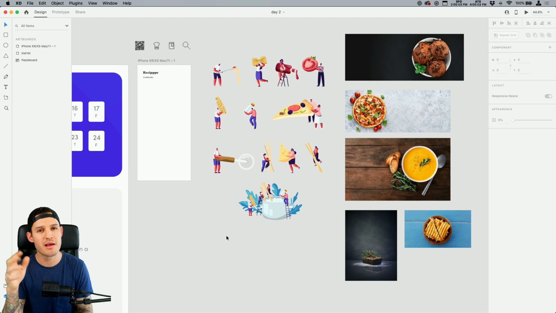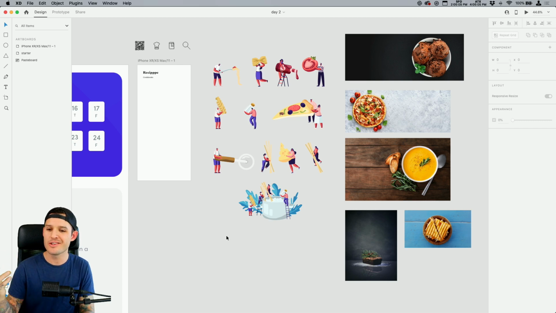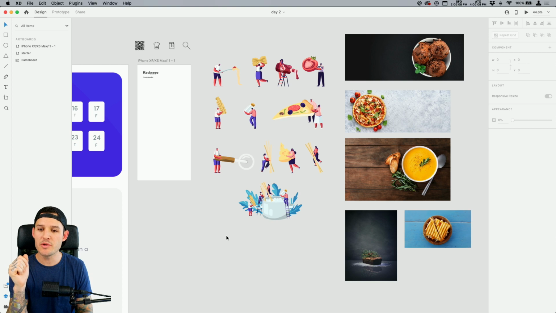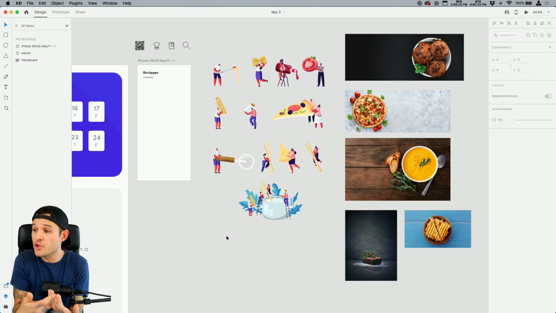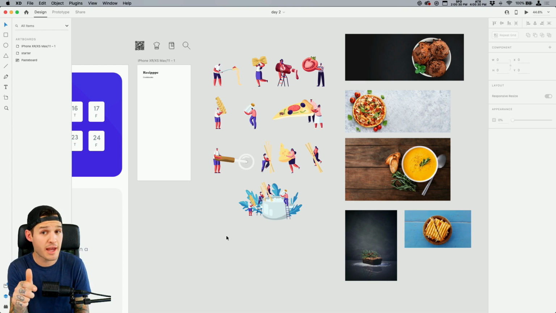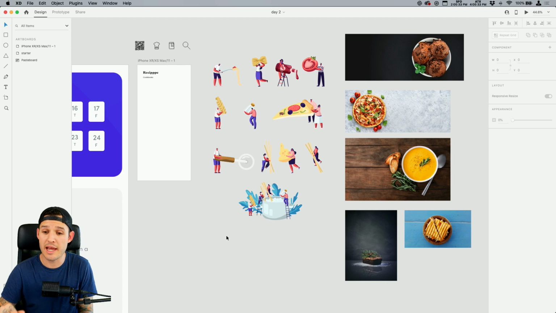I found a lot of them on Adobe Stock, a couple of them on some free stock photography sites, just good stuff. Anmol says, can we do animations like on Awwwards, the website, in Adobe XD? You can do some, not all. I'm gonna be really honest. A lot of those are done using After Effects. If you want real precision timeline stuff, After Effects is there. The Adobe suite all integrates and works together, which is really nice. But we're gonna do some pretty fun animations. Stick with me, Anmol, and you'll see today. So we'll see what we can do with the little bit that we have to work with right now.